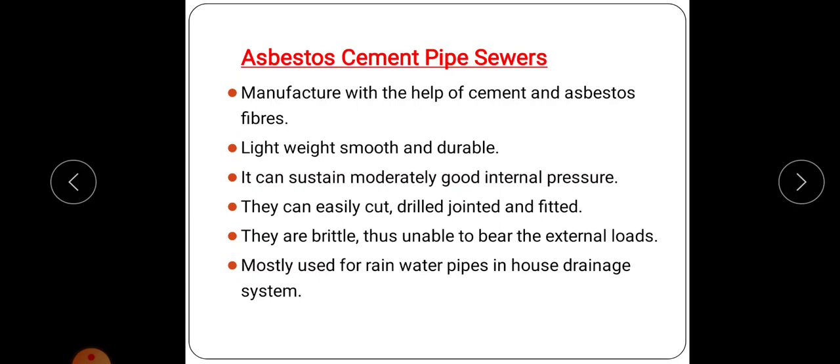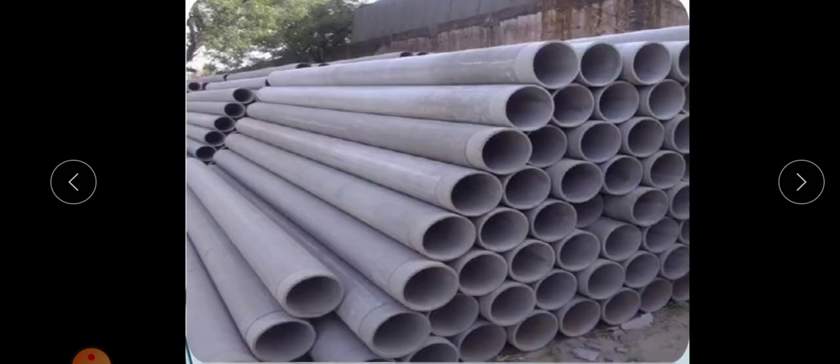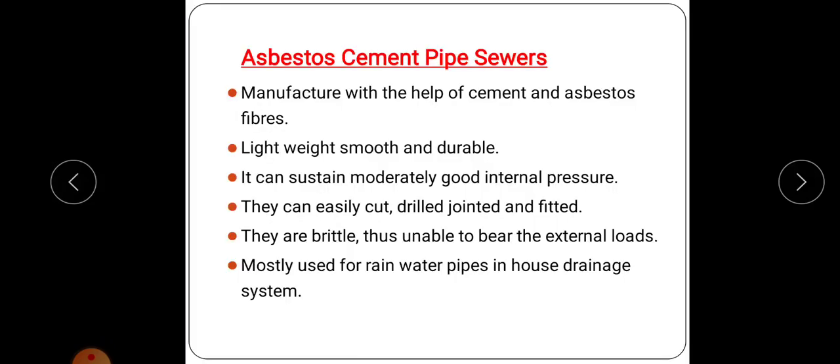However, it is brittle and unable to bear external loads. It is mostly used for rainwater pipes in house drainage systems. So this is the asbestos cement pipe.